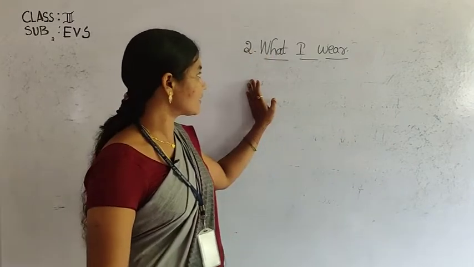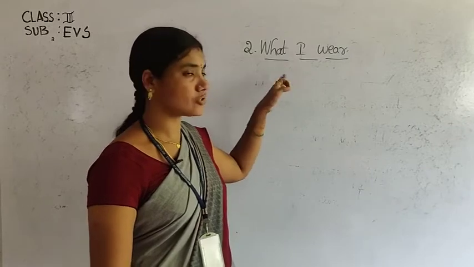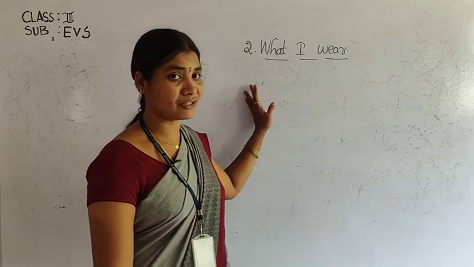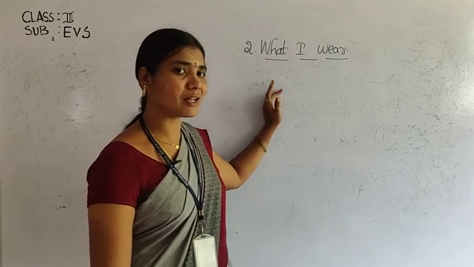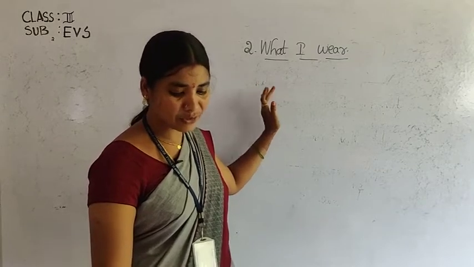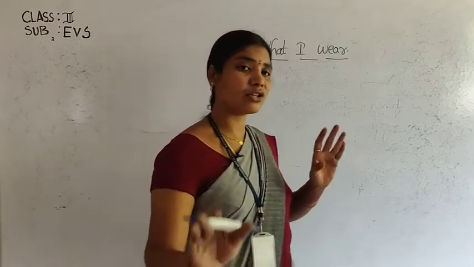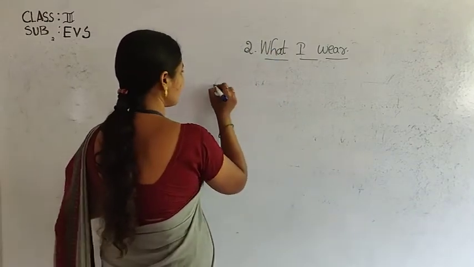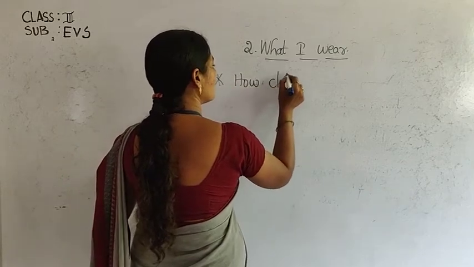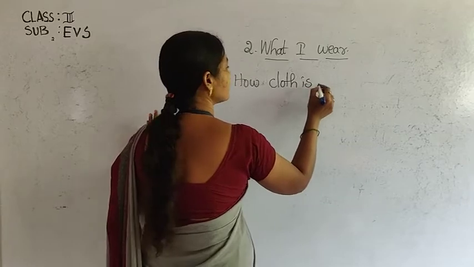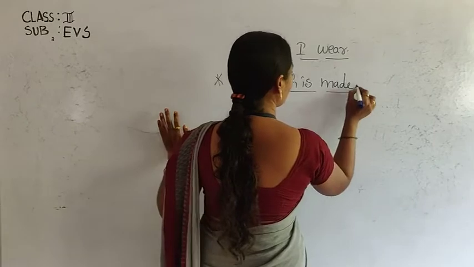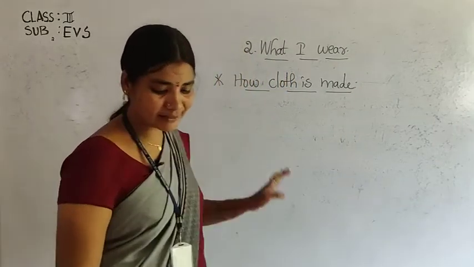We are discussing what we wear. Yesterday we discussed how cloth is made, the story of clothes, and what purposes clothes are useful for. Now we are going to discuss how cloth is made. That is our today's topic: how cloth is made.